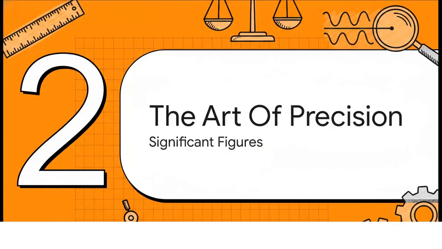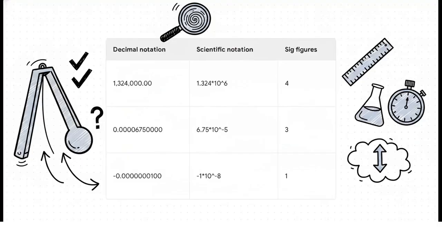Moving right along to Section 2, the art of precision, and specifically significant figures. We have to talk about this because out in the messy, real world, no measuring instrument is perfectly exact. The result of any measurement is only ever an approximation, and we have to be incredibly honest about how precise our tools actually are. We formally communicate this level of precision using what we call significant figures. Basically, they represent all the reliably known digits in a measurement, plus the very first uncertain digit. And doing this prevents us from reporting absurdly misleading data.